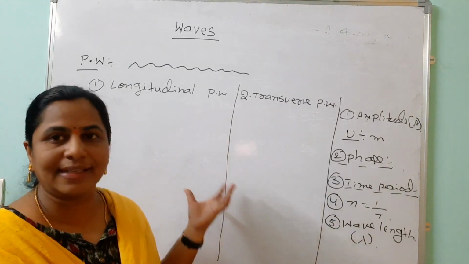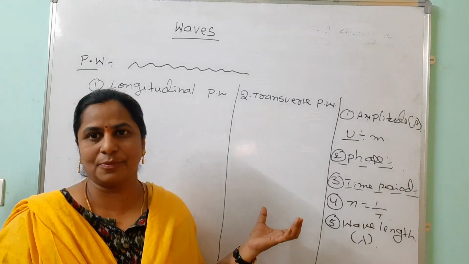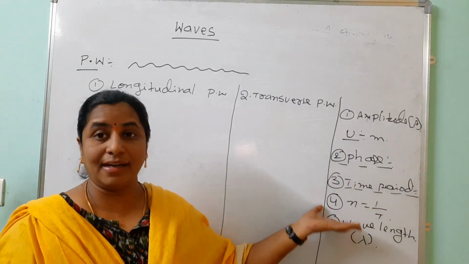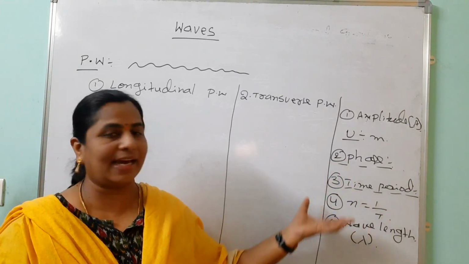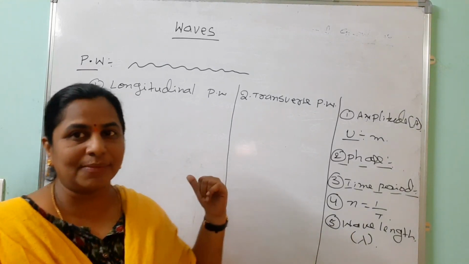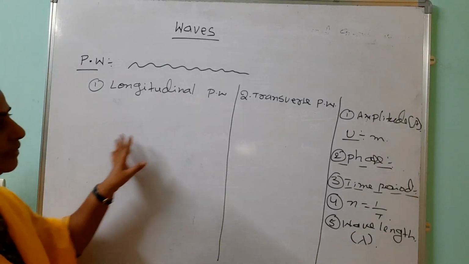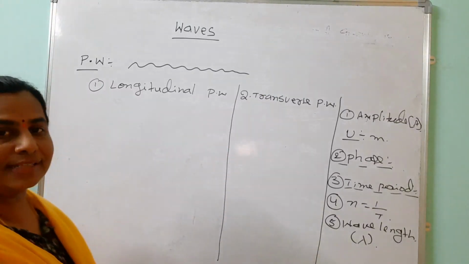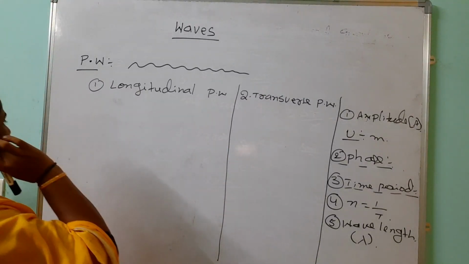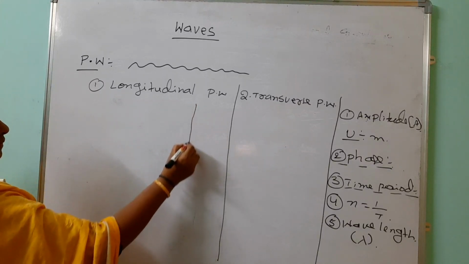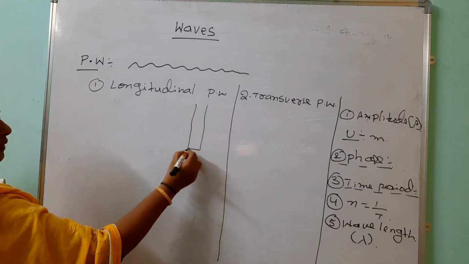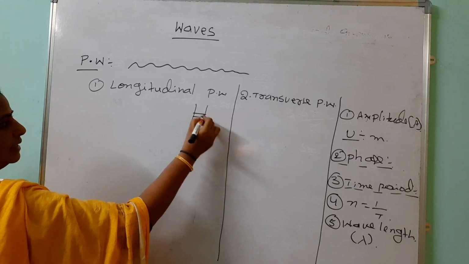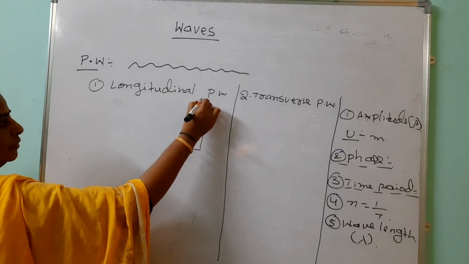So while discussing longitudinal and transverse progressive waves, these are the basic characteristics of wave motion. Then come to the longitudinal progressive wave, and on the other side the transverse progressive wave. What is a longitudinal progressive wave? Look here. We take a water tube with a piston that you can move up and down.